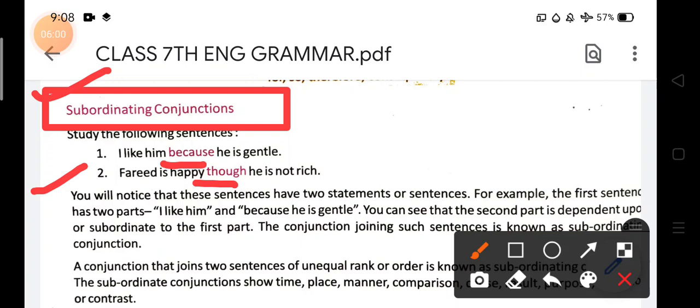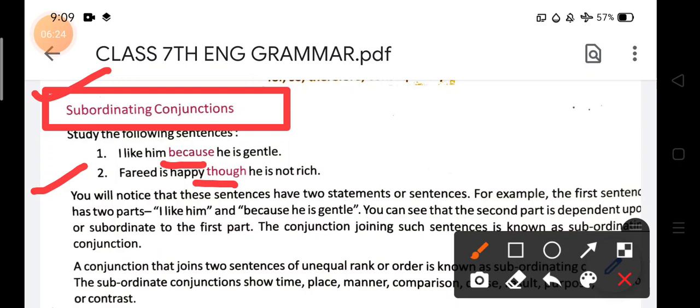Second part means he is gentle. So he is gentle, and this was the reason I like him. Okay, he is gentle. It means that if he is not gentle, then he does not like. So he says that he is gentle, it means I like him. So this was the reason. So you can see that the second part is dependent upon or subordinate to the first part.